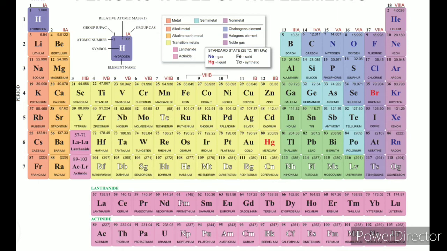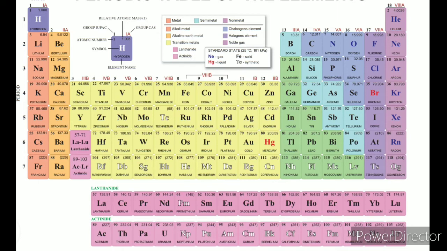So the modern periodic table was introduced by Henry Moseley. He arranged all the elements in a systematic arrangement of groups and periods with the increasing order of their atomic number. And he introduced the term periodic function, that is called periodicity. The term was also introduced by Mendeleev. Mendeleev first introduced the term periodicity. So the modern periodic table is like an extension of Mendeleev's periodic table.